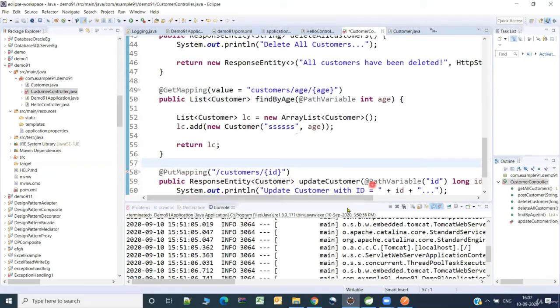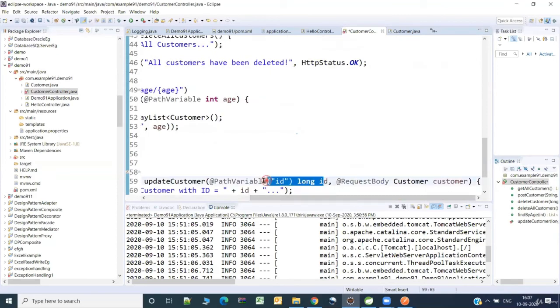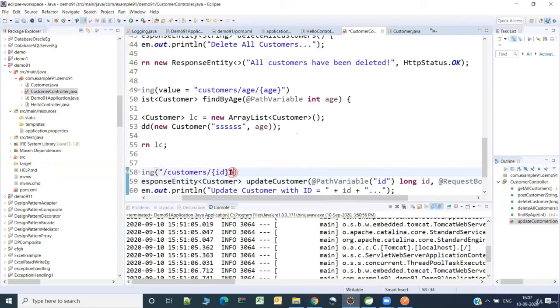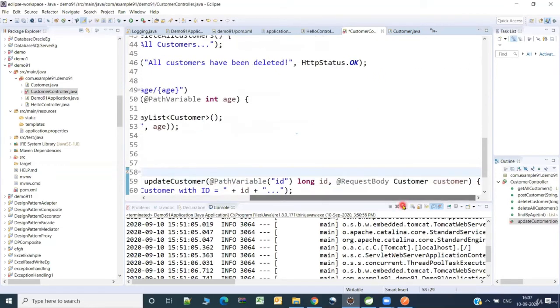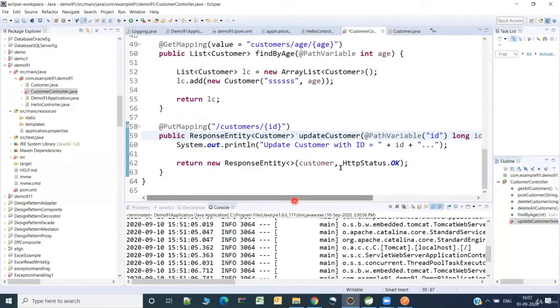So here what we are trying to do is update an existing customer. The ID of the customer I'm sending as a path parameter here, and I'm getting the new data of the customer as a customer object, that is the JSON from the Postman. Okay, great, everything is fine.